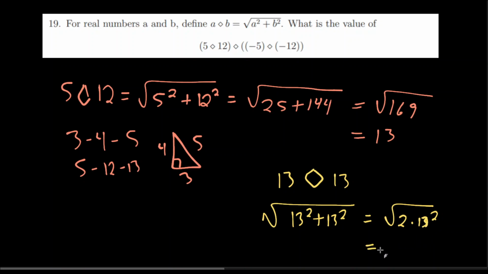And you can pull the 13 out since that's a square and you're square rooting a square. And you're left with 13 root 2, which is actually answer choice D. And that is our final answer.